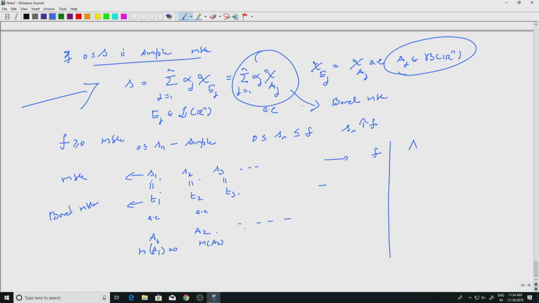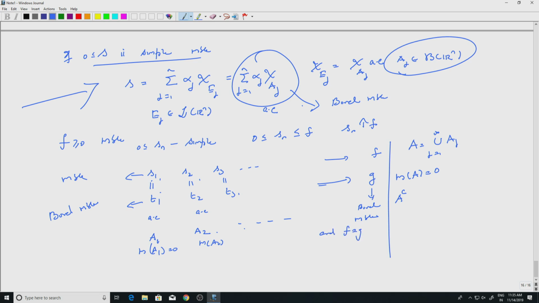So if I take A to be the union of Aj, j equal to 1 to infinity, these are countably many sets of measure 0. Countable subadditivity will immediately tell me that the measure of A is also 0. What happens outside A? All these simple functions are equal to the Borel measurable functions. So when it converges, it will converge to G, which is Borel measurable, because the Tj's are Borel measurable, so their limit will be Borel measurable, and f equals G almost everywhere.